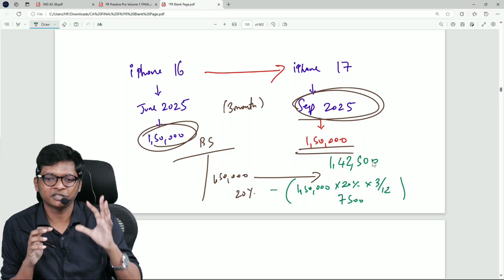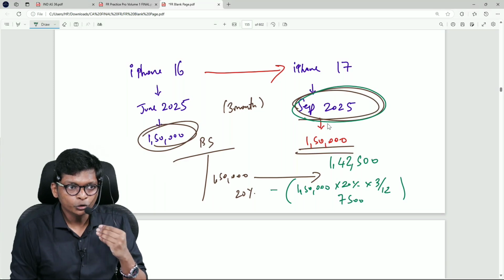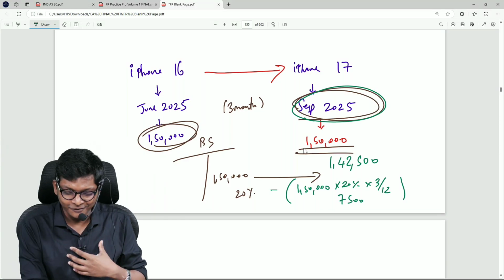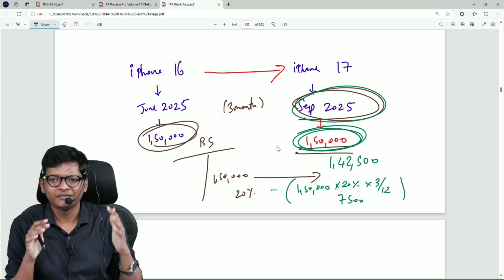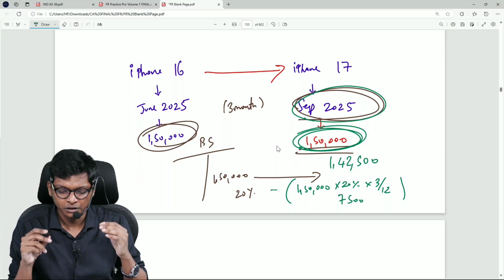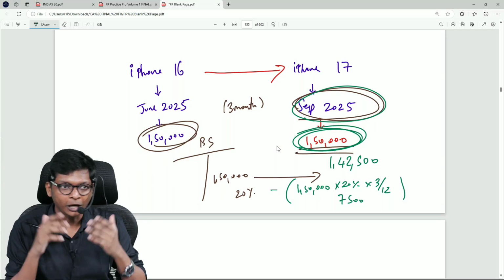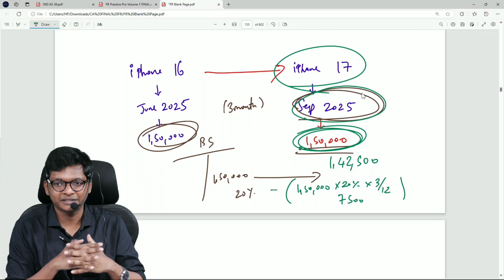Now only a simple question for you. When iPhone 17 comes, the new phone in the market is available for 1,50,000. Same phone, new number, here and there some features will change. The camera placement they will change if they change, the colors, all of that. Now Kaushik wants to sell his phone. He says, 17 came out. I want to buy 17. I want to be in the latest trend always.